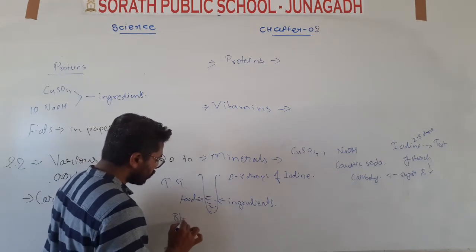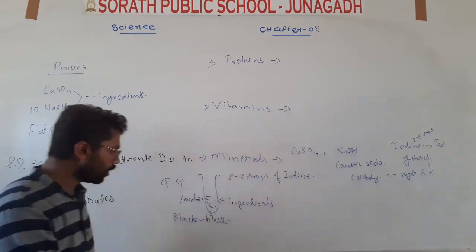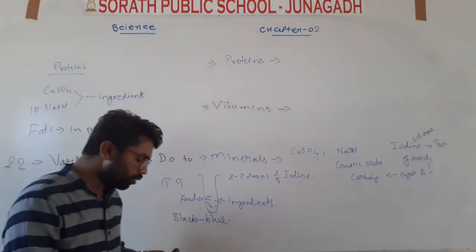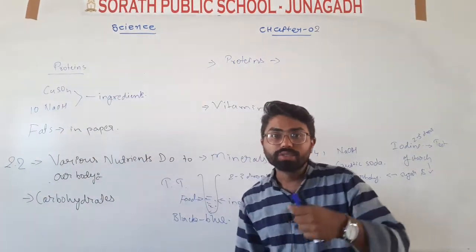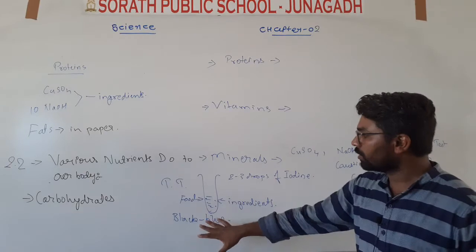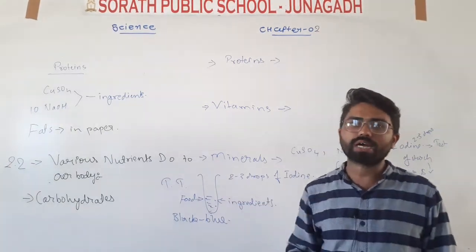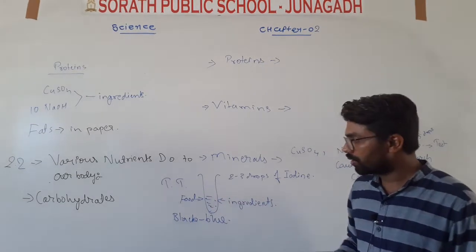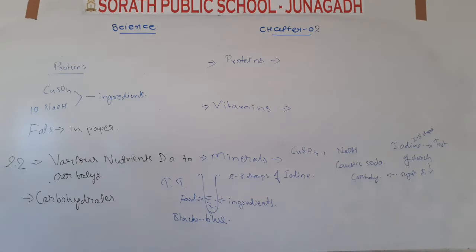Black, blue. Okay, blue to black or black to blue? Black to blue. It is given in your textbook like that only, black to blue. So when you see this color in the test tube, at that time you should know that there is presence of a carbohydrate in this food.